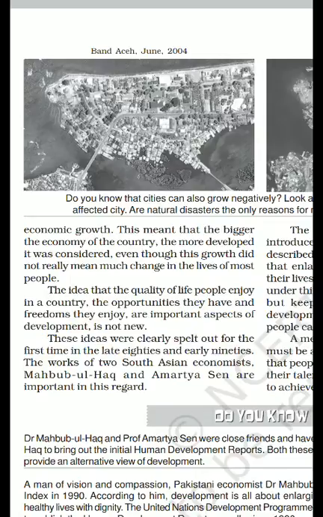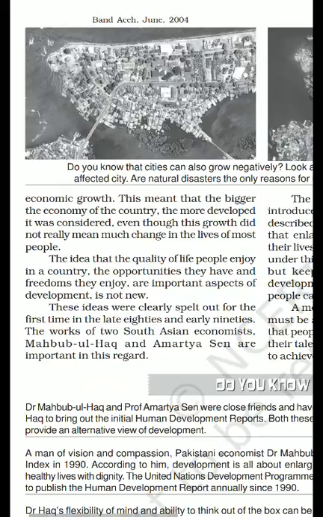They introduced the idea regarding the quality of life of the people of a given country, the opportunity they have for open thinking and excelling in their life, and the freedom they enjoy regarding their thoughts and speech. All these freedoms, opportunities, and quality of life became important aspects of development over time.